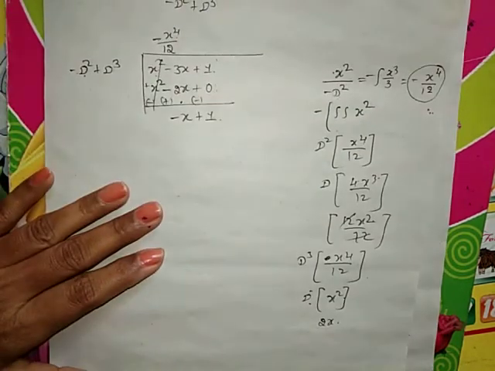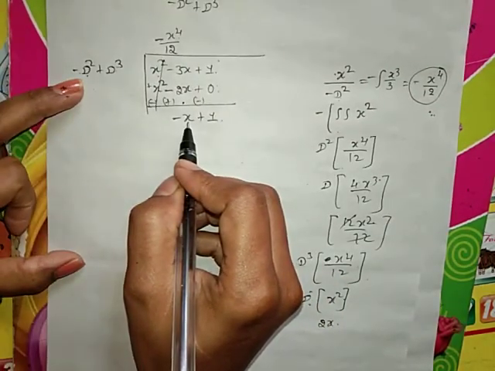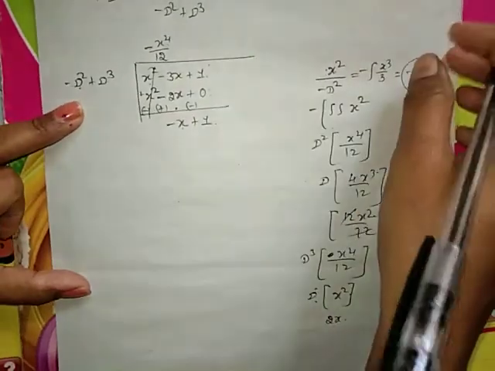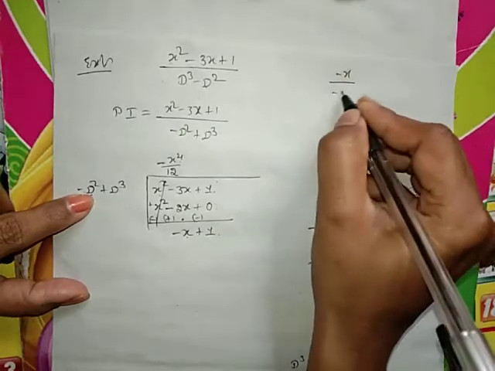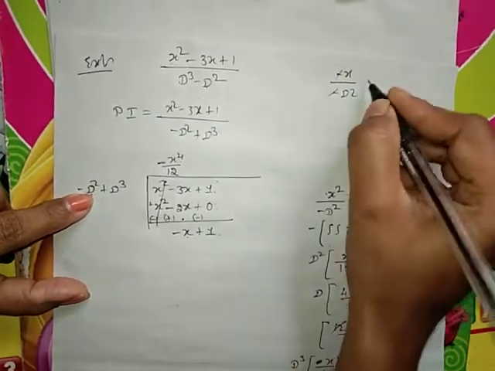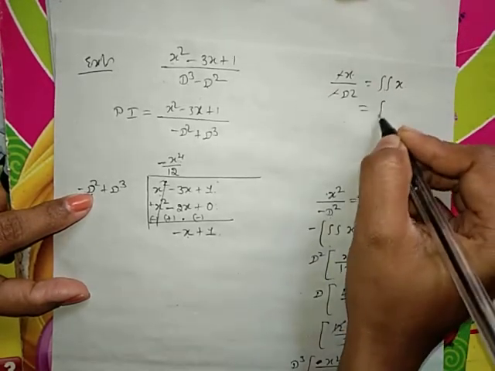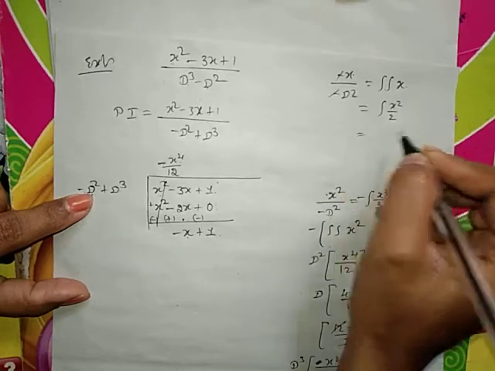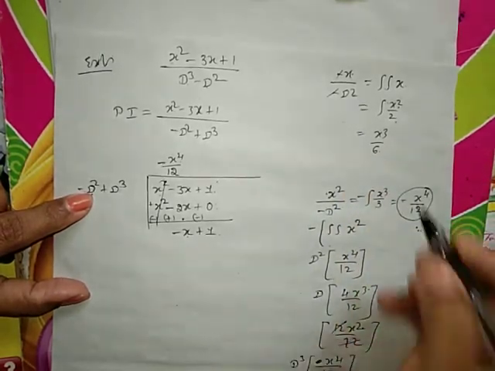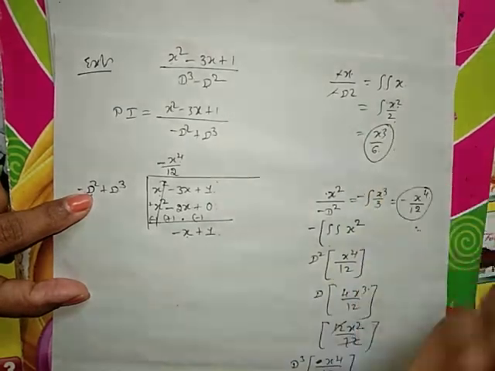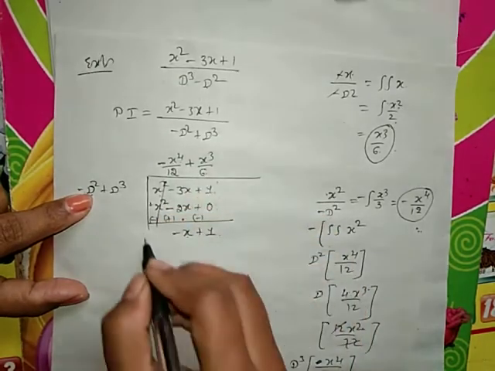Again we have to choose the quotient. Again to choose the quotient, first term divided by first term. So minus x divided by first term is minus d square. Minus minus cancelled. 1 by d square is a double integral of x. First integral is x square by 2. Second integral is x cube by 6. So x cube by 6 is our quotient. So plus x cube divided by 6.